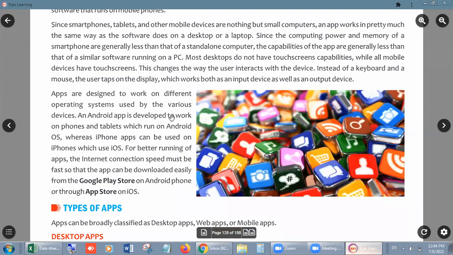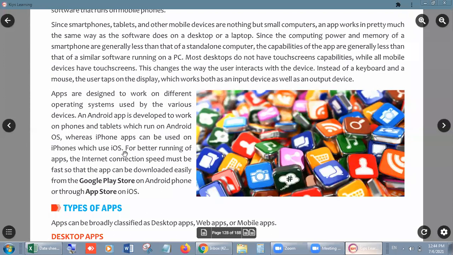An Android app is developed to work on phones and tablets which run on the Android operating system. OS means operating system, whereas iPhone apps can be used on iPhones, which use iOS. It is very important, and I hope you all know that Android systems are used.